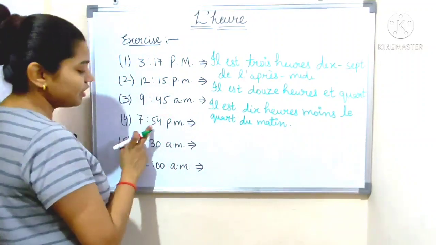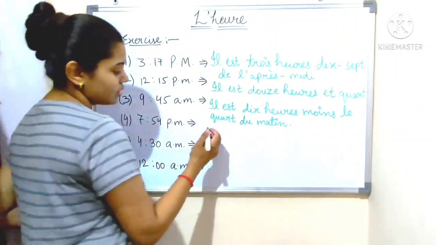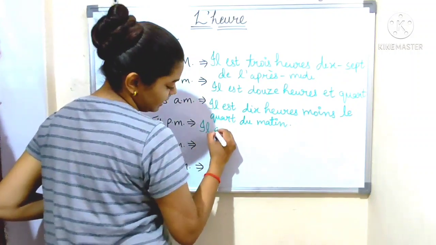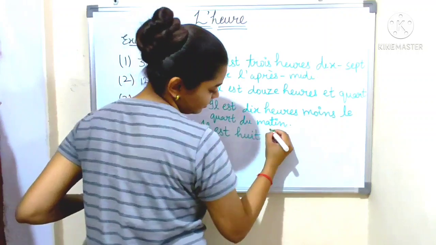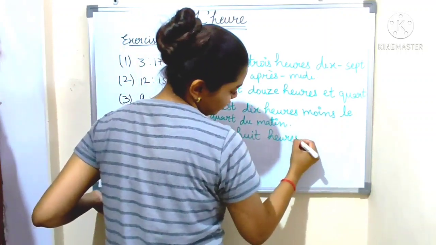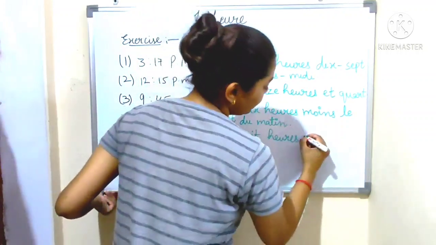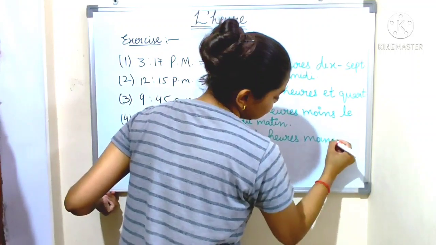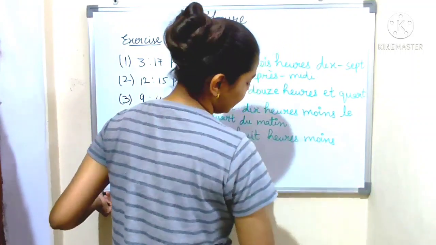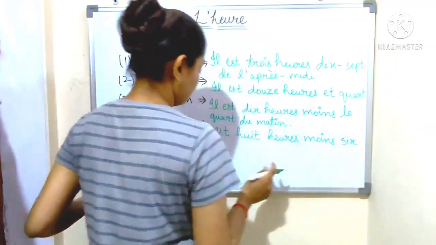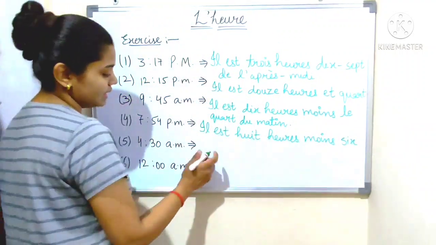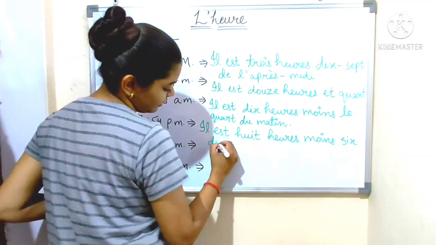Now, 7:54 p.m. Il est 8h moins 6 du soir.